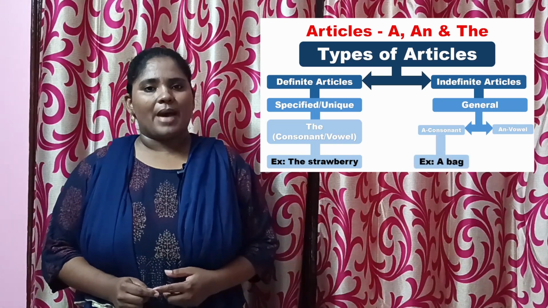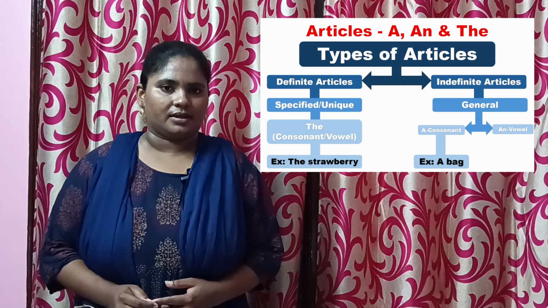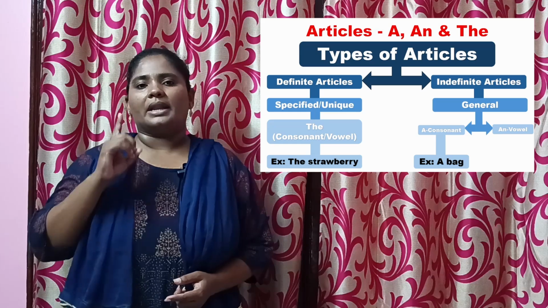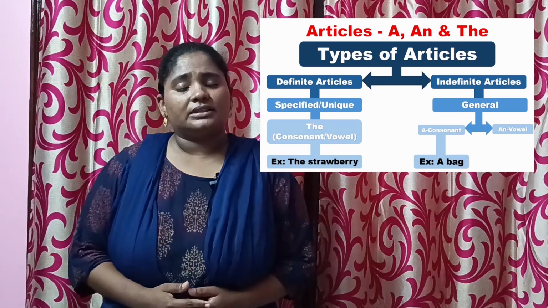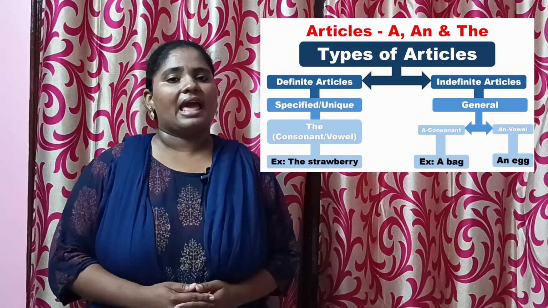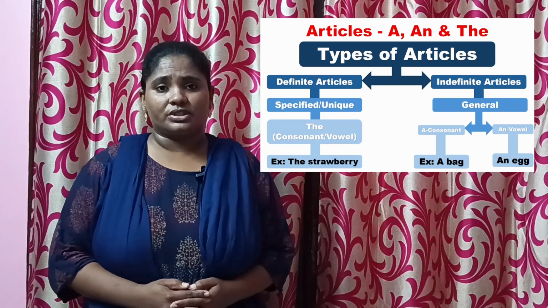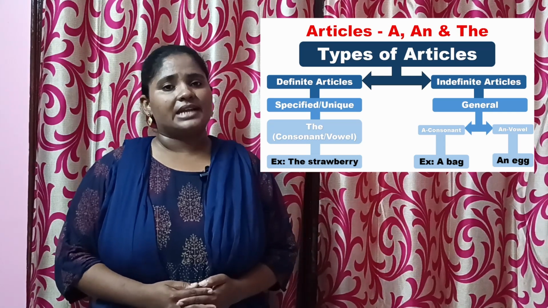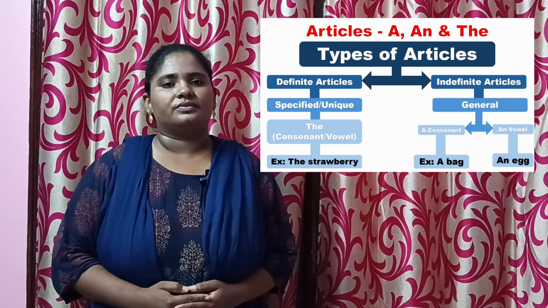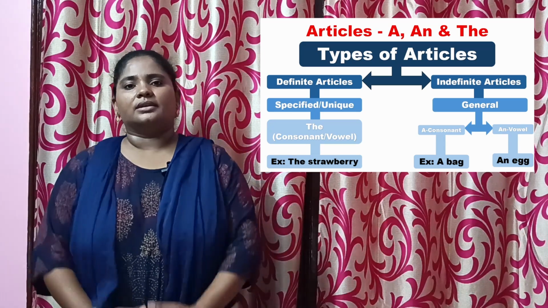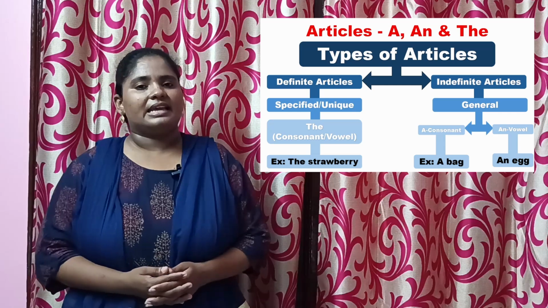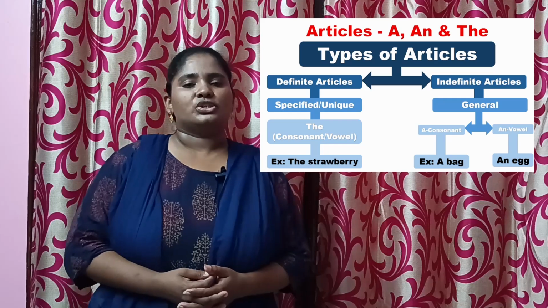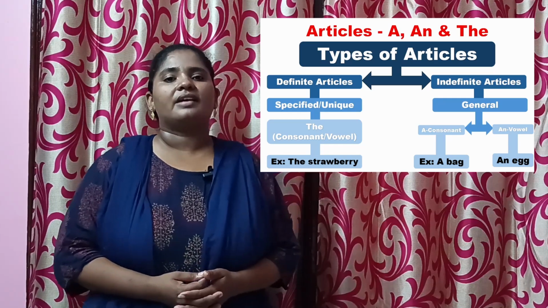Example, a bag. B is a consonant letter, so we are writing "a bag". It means one bag. And the other one is "an". "An" is used before a vocabulary or word which starts with a vowel letter. Example, an egg. E is a vowel letter, so we are writing the article "an".